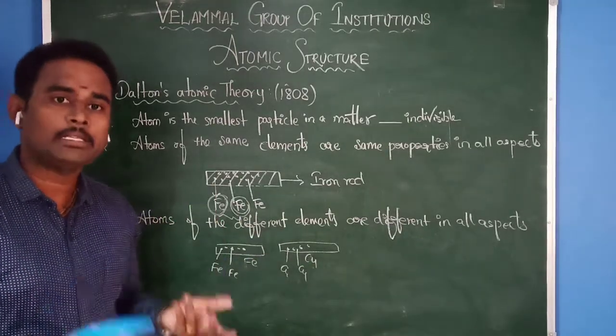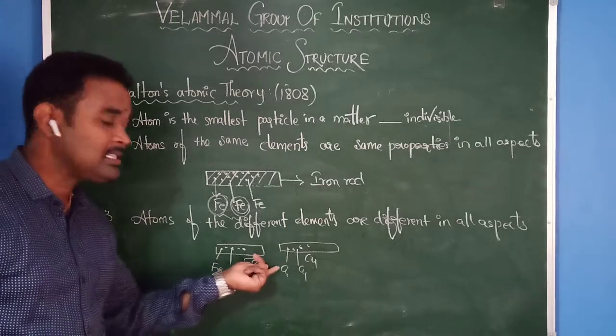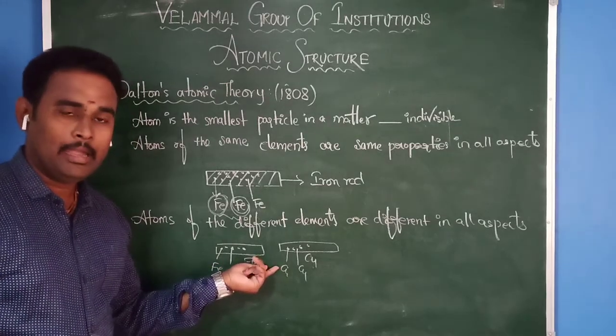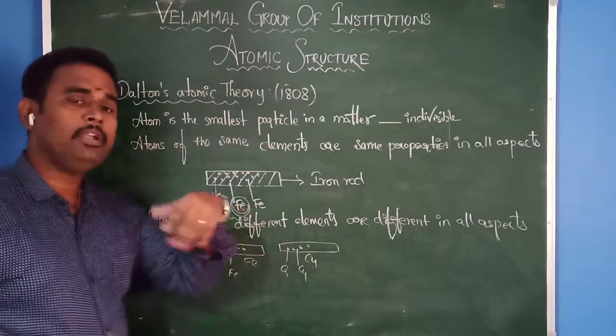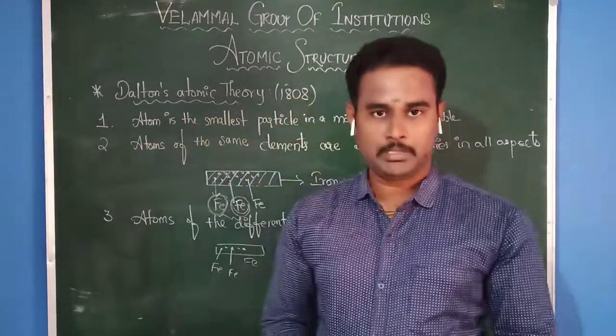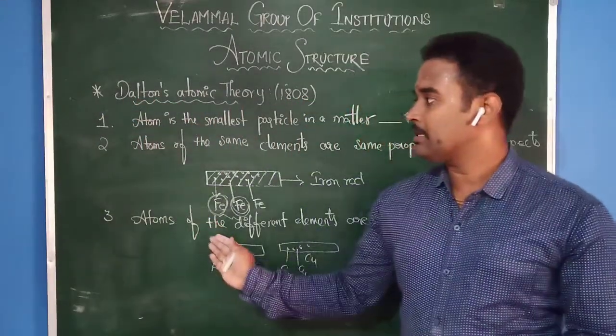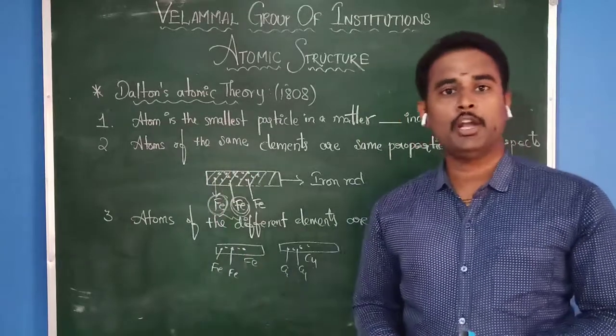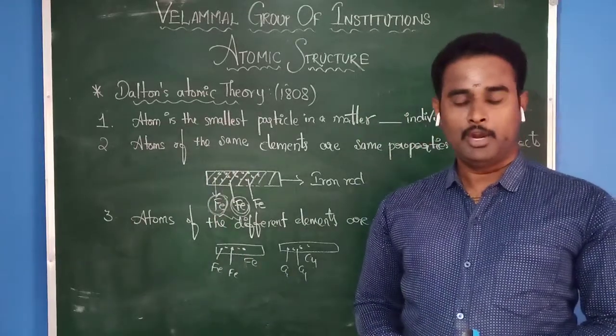Am I correct or wrong? Yes, because this is iron, this is copper. Therefore both have different types of properties in all aspects. That is the third postulate given by the scientist John Dalton. Have you understood what I am saying?